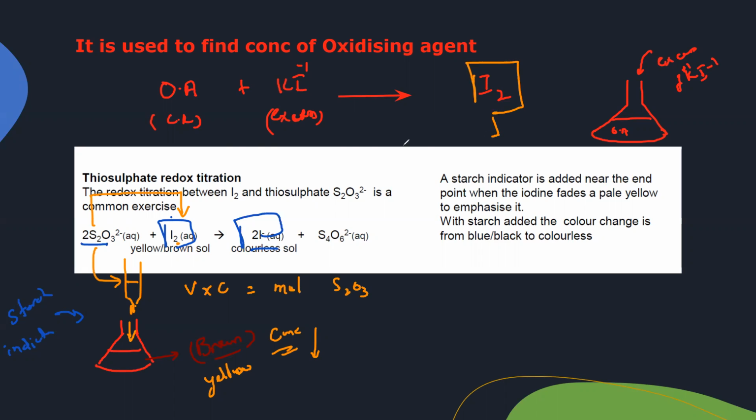And using the moles of iodine and another ratio, we get the moles of oxidizing agent. Then moles divided by volume gives the concentration of the oxidizing agent. So this is a technique used to find the concentration of an oxidizing agent. Is the basic concept of iodine-thiosulfate titration and how it is done clear?